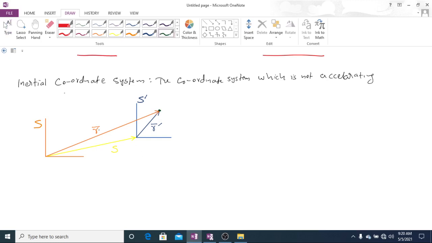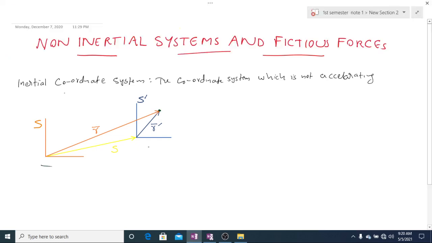Let us look at these two coordinate systems. One is S, this is S prime, this is S prime prime. There is a mass m here.